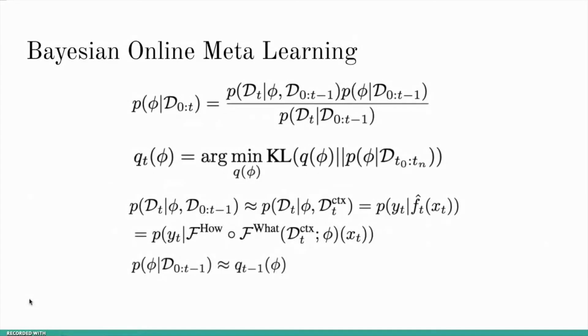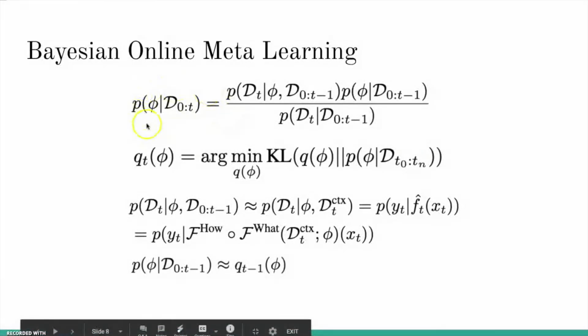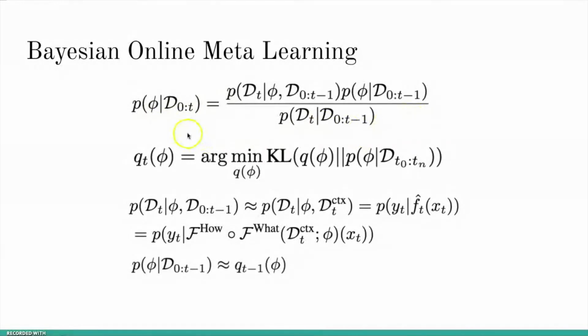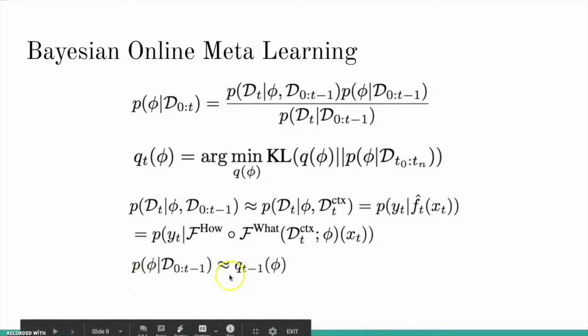In order to learn the meta-parameters online, we apply online variational Bayes on the meta-parameters. The posterior of the meta-parameters can be recursively updated by this Bayes rule, and at each time step t, we approximate the real posterior by a parametric distribution q_t by minimizing the KL divergence between q and the real posterior. The likelihood term can be simply approximated by the what and how framework result given the correct context data, and the prior term can be approximated simply by the previous parametric distribution q_{t-1}.